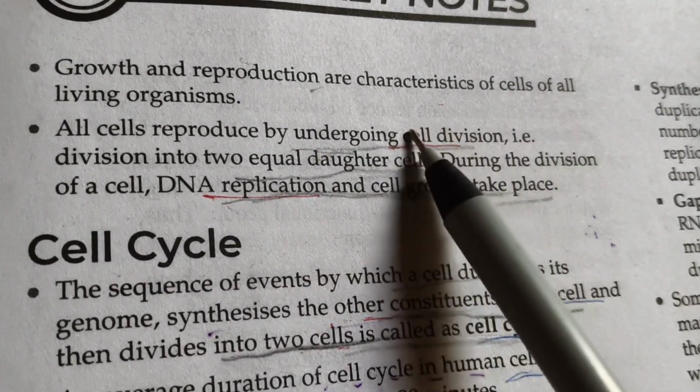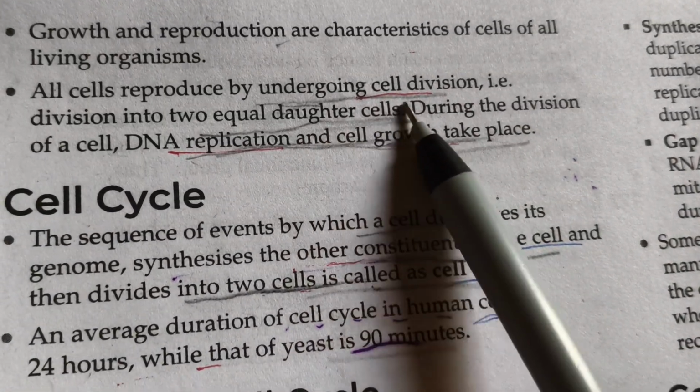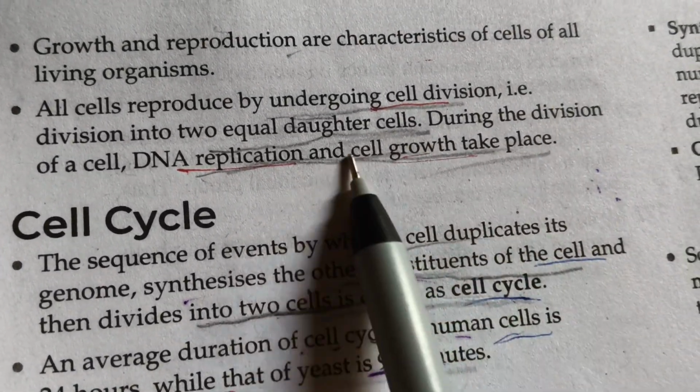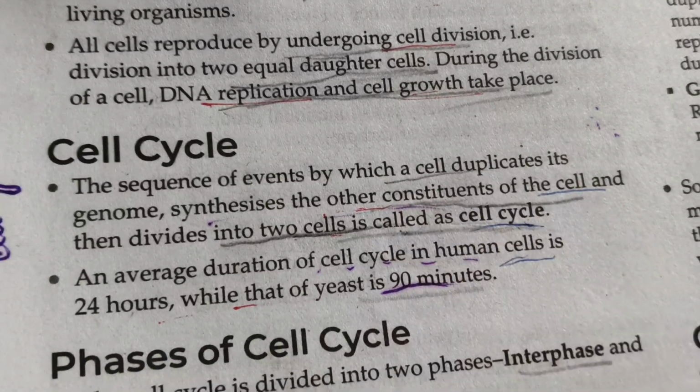আজকে আমরা সেল সাইকেল অ্যান্ড সেল ডিভিশন পড়বো। ইন্ট্রোডাকশন থেকে শুরু করি। Growth and reproduction are characteristic of cells of all living organisms. All cells reproduce by undergoing cell division, division into two equal daughter cells. During the division of a cell, DNA replication and cell growth take place.